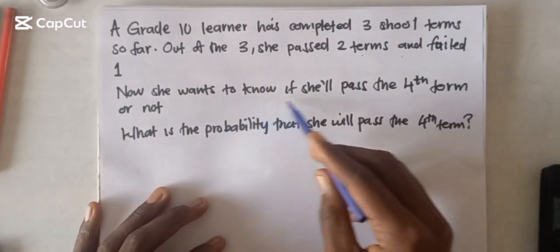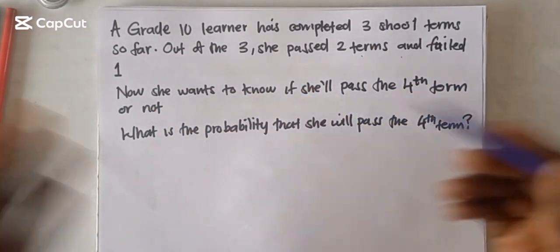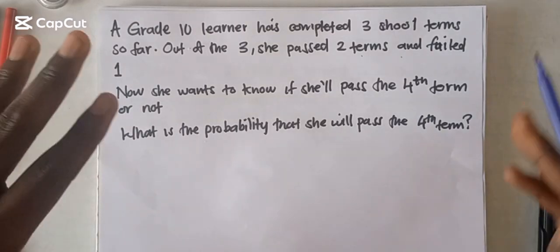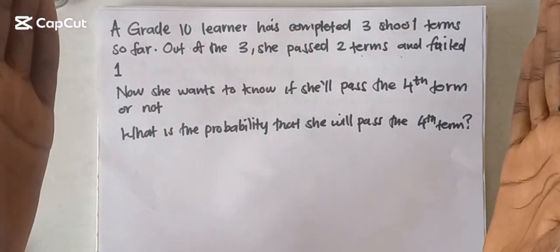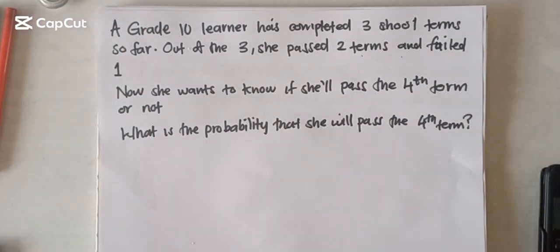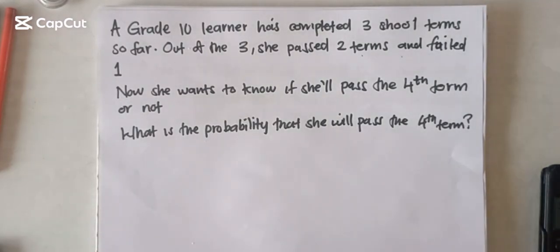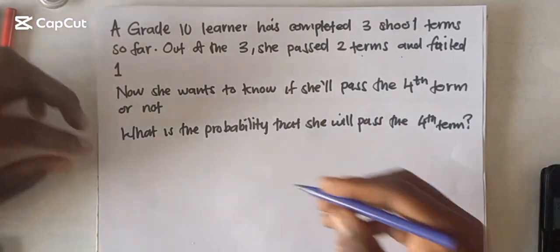So now she wants to know if she will pass the 4th term or not. What is the probability that she will pass the 4th term? So now you can calculate the chances that you have to pass the 4th term using a calculation, without assuming or saying that I'm not going to pass or I will pass. There is a way to calculate the chances that you have to pass or not pass. So how are we going to find that kind of probability?